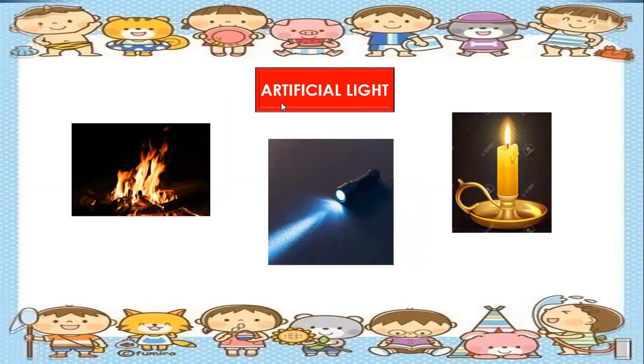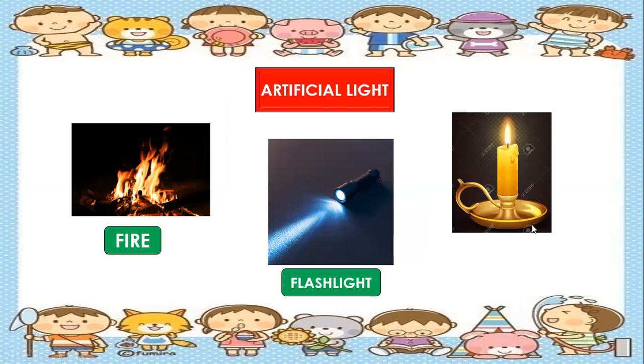Next one, we have artificial light. We have fire, flashlight, and candle. So these three are examples of artificial light: fire, flashlight, and candle. Artificial light is made by humans. Natural light naturally has a fire or it's already hot.